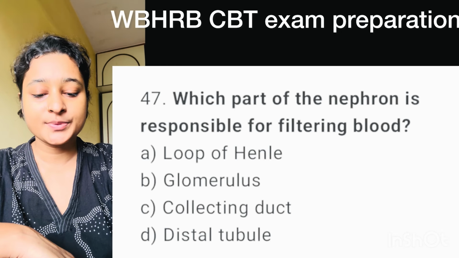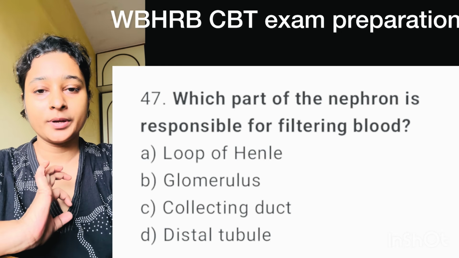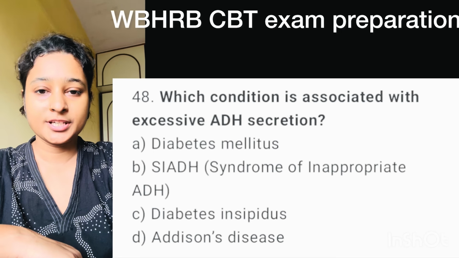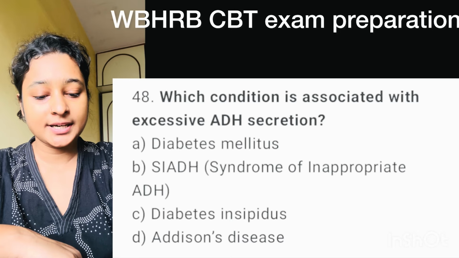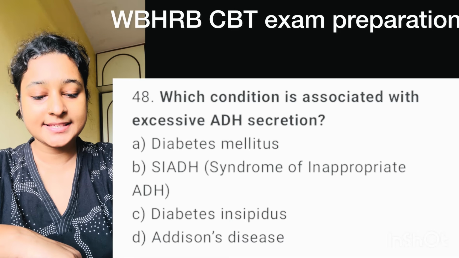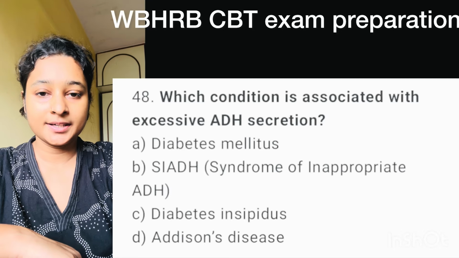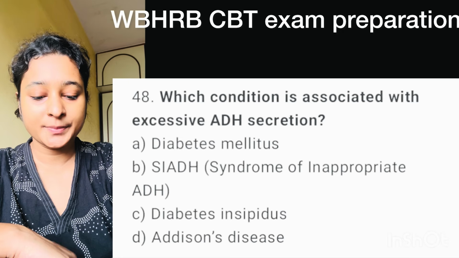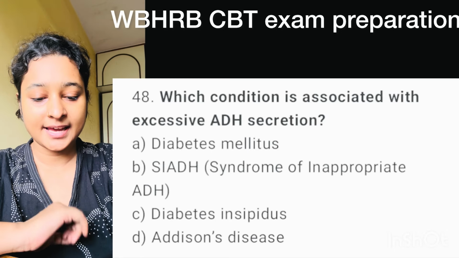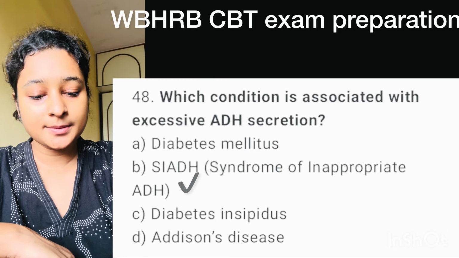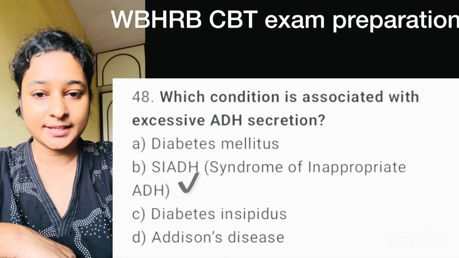Here correct option is option B, glomerulus. Question number 48. Which condition is associated with excessive ADH secretion? Here correct option is option B, SIADH. That means syndrome of inappropriate ADH.